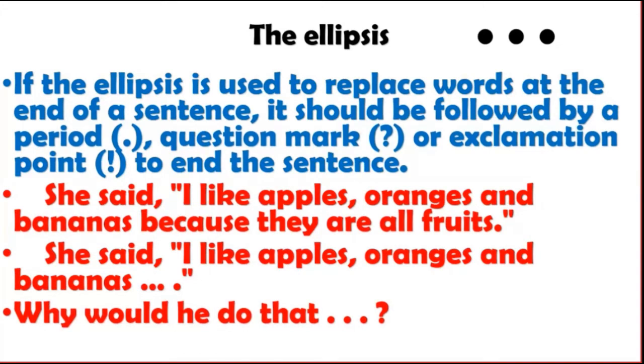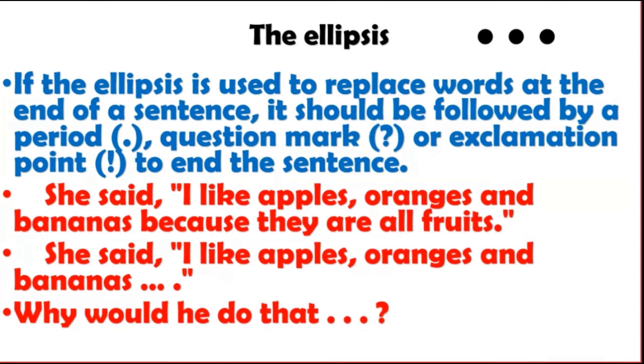If the ellipsis is used to replace words at the end of a sentence, it should be followed by a period, question mark or exclamation mark, because the sentence should end properly. We should know that the sentence has ended. If there is no full stop, no question mark or no exclamation mark, how will we know that the sentence has ended?